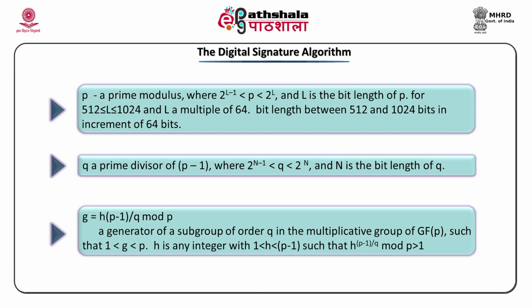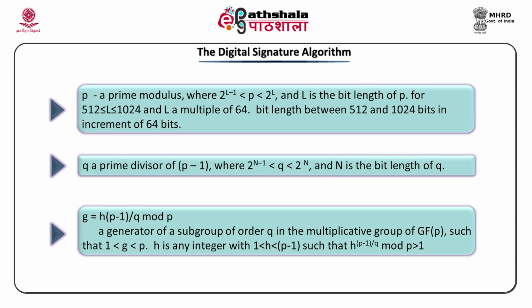So, G is called a generator of a subgroup of order Q in the multiplicative group GF(P). The additional restriction on G is 1 less than G less than P. H, as I explained already, is to be between 1 and P minus 1, and additionally H raised to (P minus 1) by Q mod P must be greater than 1.